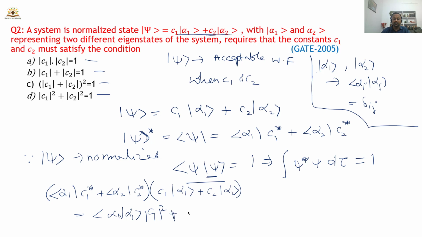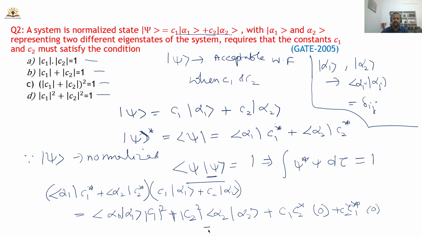Similarly, you get mod c2 square from alpha 2 and alpha 2. The remaining terms, c1 c2 star into 0, because alpha 1 and alpha 2 are orthonormal, and c2 c1 star into 0, you will get.